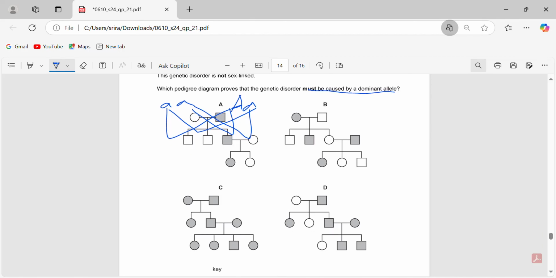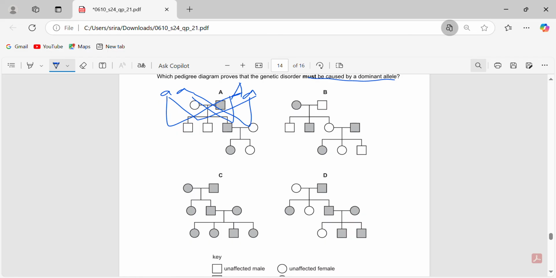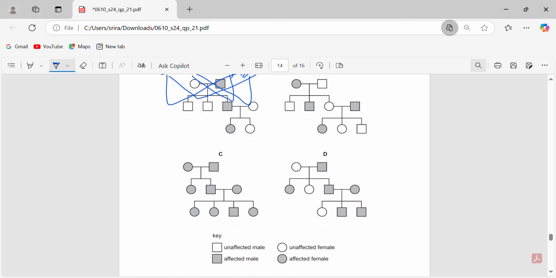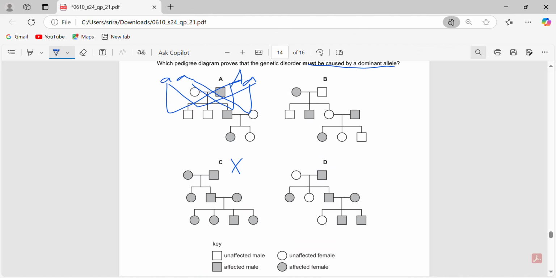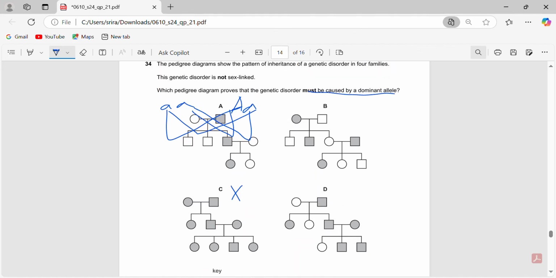Then C is just not right, because that won't help you prove that it's caused by a dominant allele, because everyone has it. Both the parents have it, so obviously the children will also have it. So that doesn't prove that it's only caused by a dominant allele.